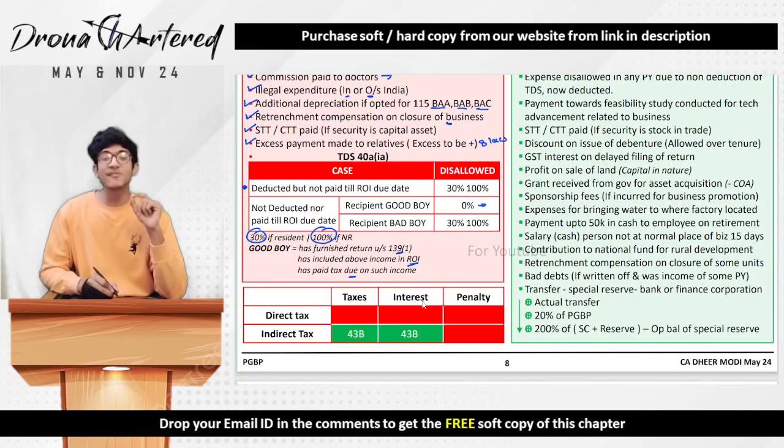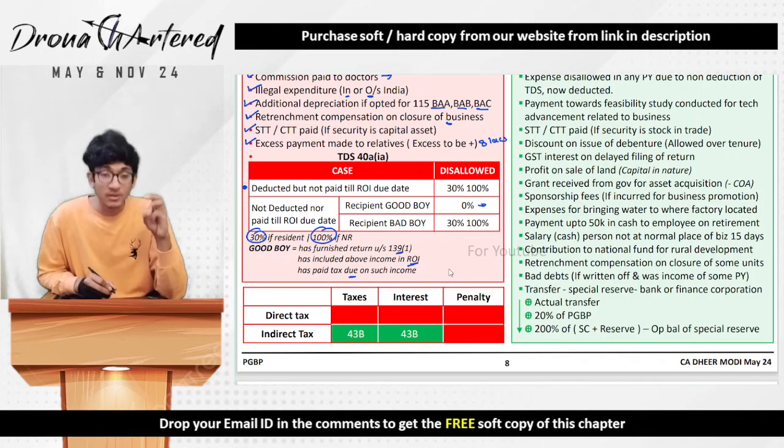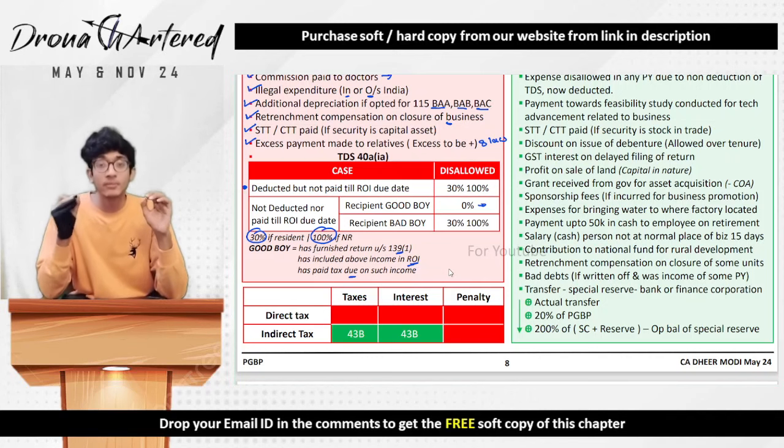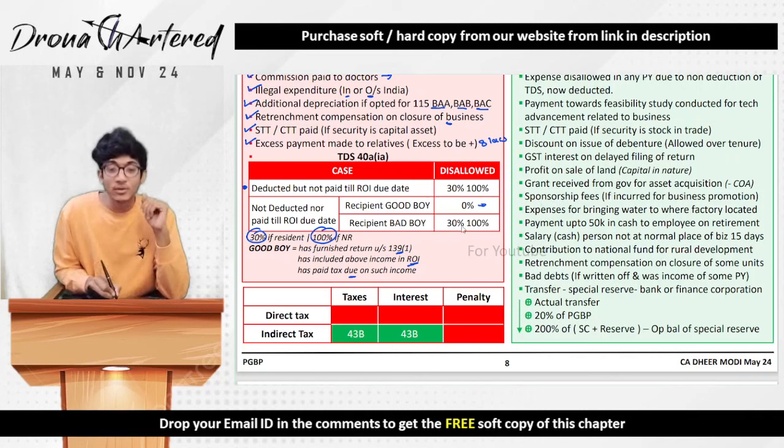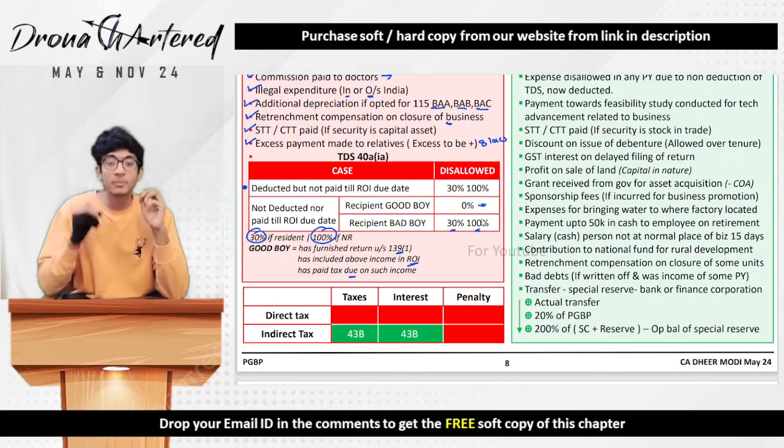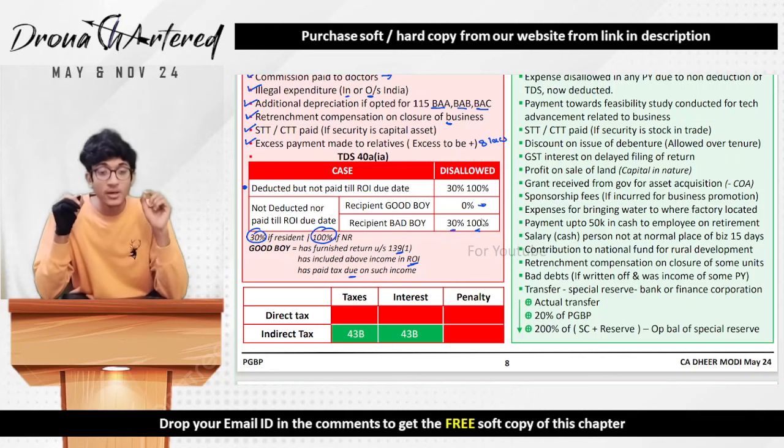But if the recipient fails to do either of these, that means if he follows any 2 out of 3 conditions, or if he does not follow any one condition also, he will be termed as a bad boy. And therefore the same rules of 30% and 100% will be there. That means for non-resident it is 100%, and for resident it is 30%.